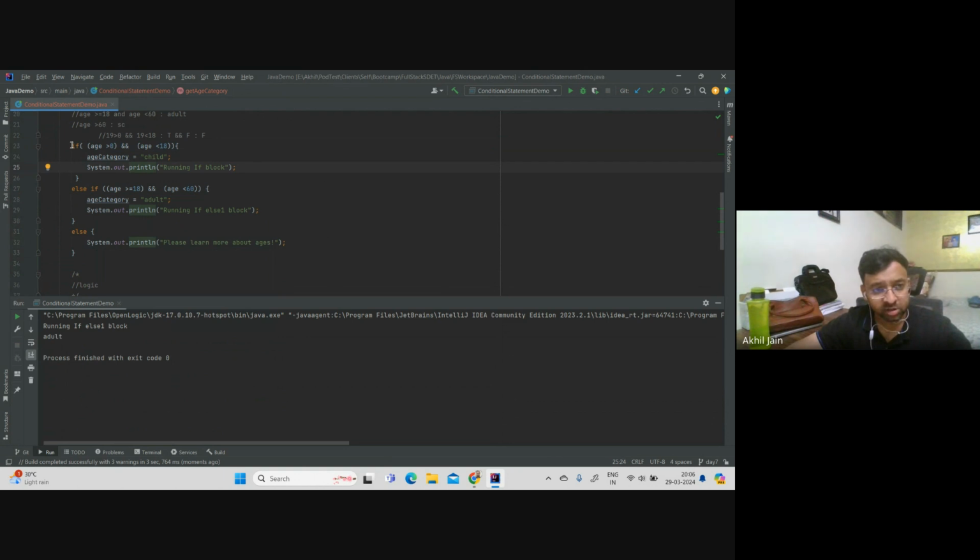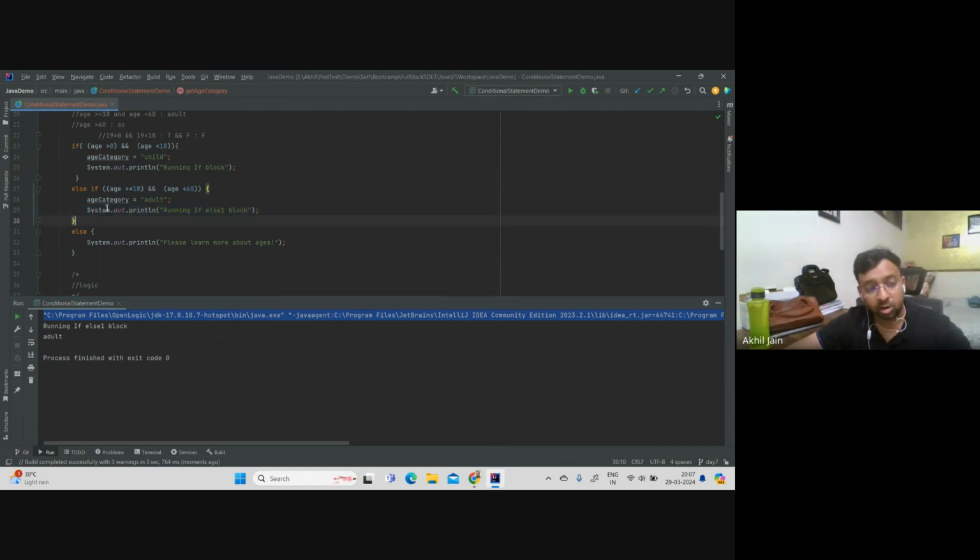First of all, the execution started from here. It checked this condition. It did not return true, so it did not run this line. It moved to the next condition, which it found that your logic had. So it went inside this. And this time, this condition in totality returned true. So it ran this line, and then it ran this line. So we are seeing this here: running if else block, and in the end you're returning that adult part which is getting printed in the main method.